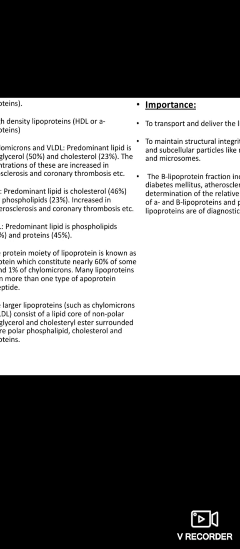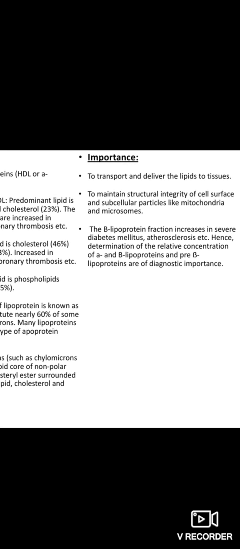Now, the importance of these lipoproteins is that they deliver the lipid to the tissue, and maintain the structural integrity of cell surface and subcellular particles, mitochondria and microsomes. The beta lipoprotein fraction increases in severe diabetes mellitus and atherosclerosis. Hence, determination of the relative concentration of alpha, beta and pre-beta lipoproteins is of diagnostic importance.